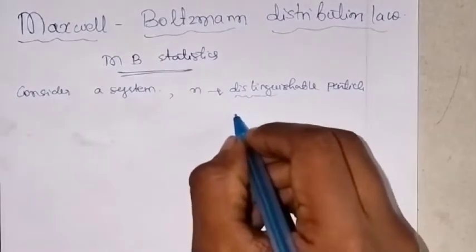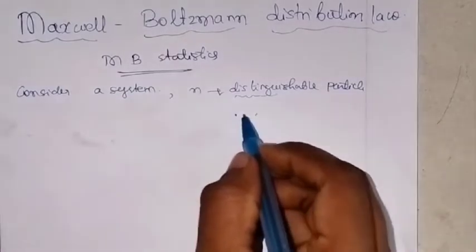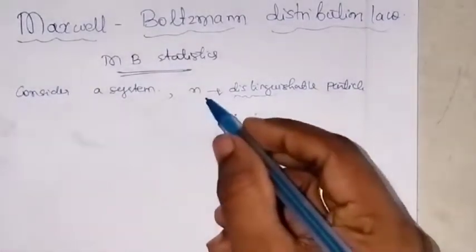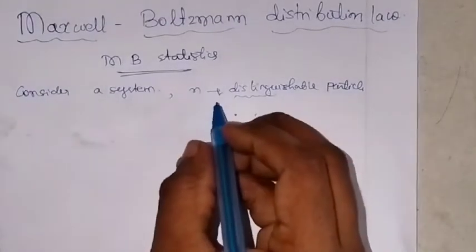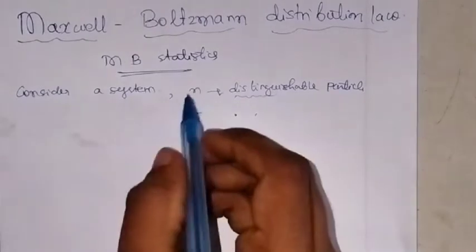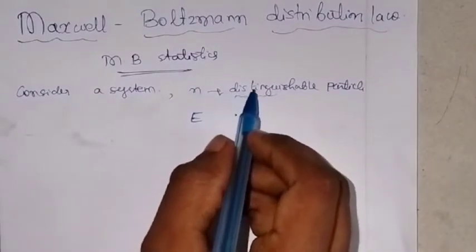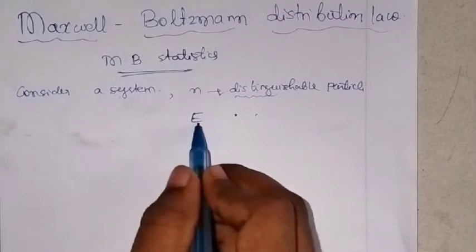If you have two particles, you can distinguish between the particles. That is what I mean by distinguishable particles. Now the energy of this particular system is E, and n is the number of distinguishable particles present in the system having energy E.